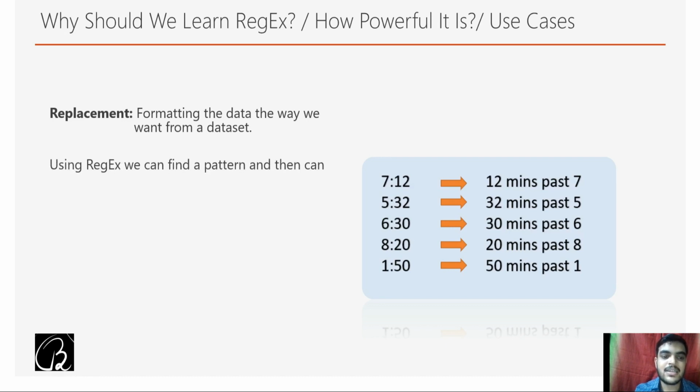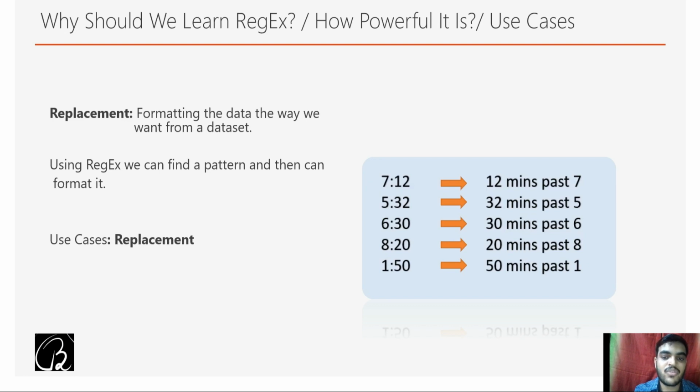So basically using regex we can find a pattern, and then we can format it. Whatever input data set is provided to you, based on that you will write some kind of pattern and then convert it into a different format. After validation, replacement is something which is mostly used. I'll tell you how to do this in the upcoming videos. For now, let's understand it from an application point of view. Now we have one more application in our bucket, and that is replacement.